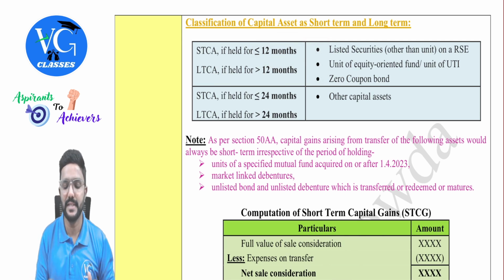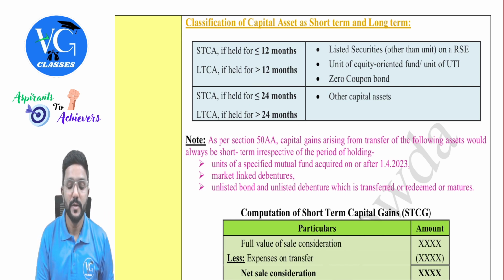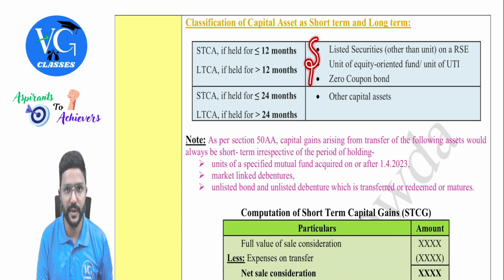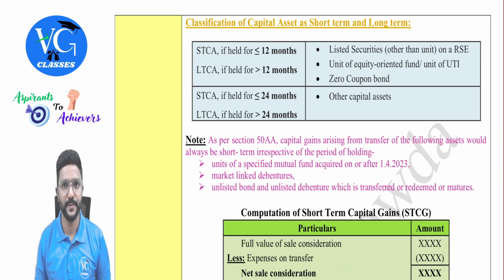For any other asset other than these, 24 months is applicable, guys. For example, land, building, or unlisted shares, or debt oriented fund and all. So if any asset other than these three is held for more than 24 months, it is long term. Less than or equal to 24 months, short term, guys.